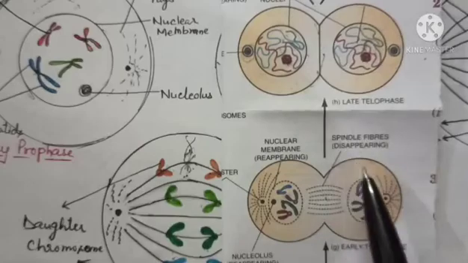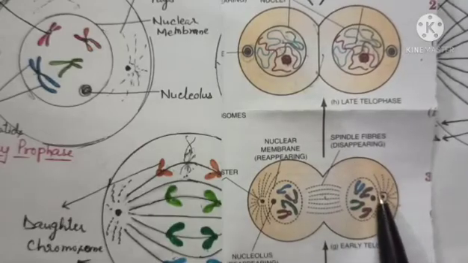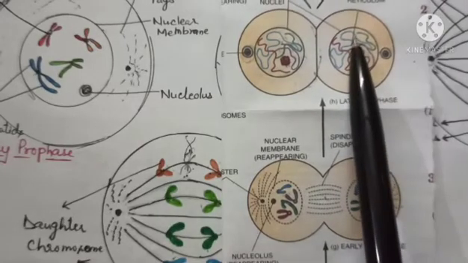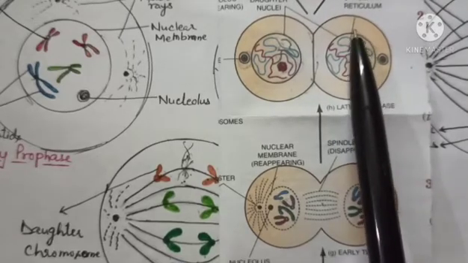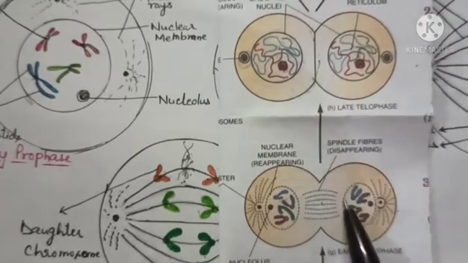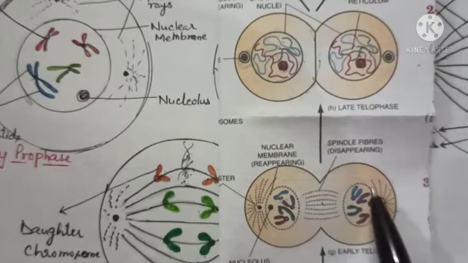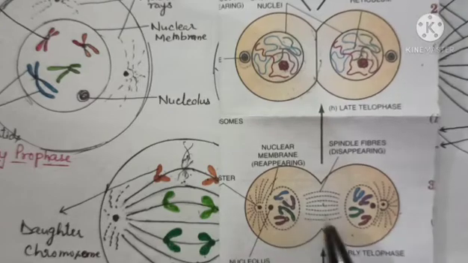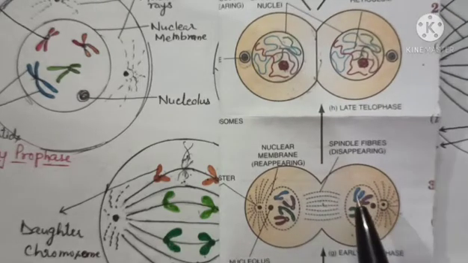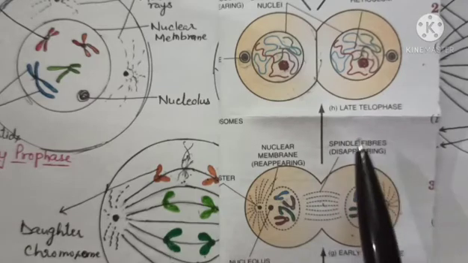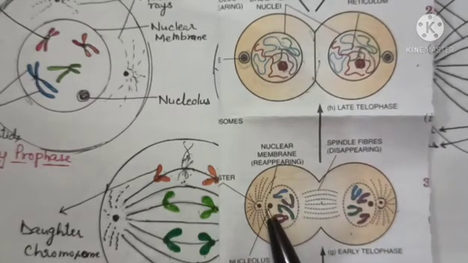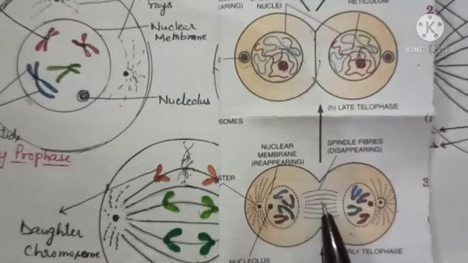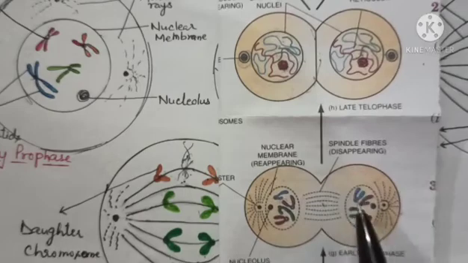Around each chromatin reticulum at the two poles, what reappears? The nuclear membrane starts reappearing and gives rise to two daughter nuclei. Then the nucleolus also starts reappearing, and the spindle fibers and aster rays start disappearing.